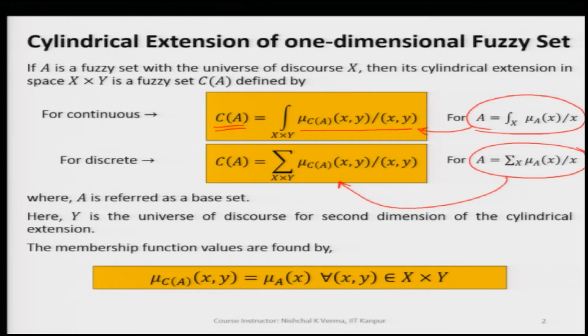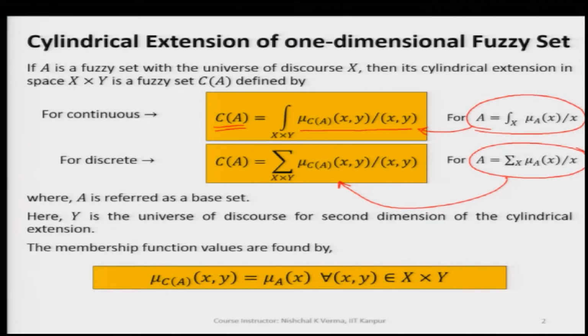Initially A had the universe of discourse capital X, but after the cylindrical extension the universe of discourse becomes X cross Y.